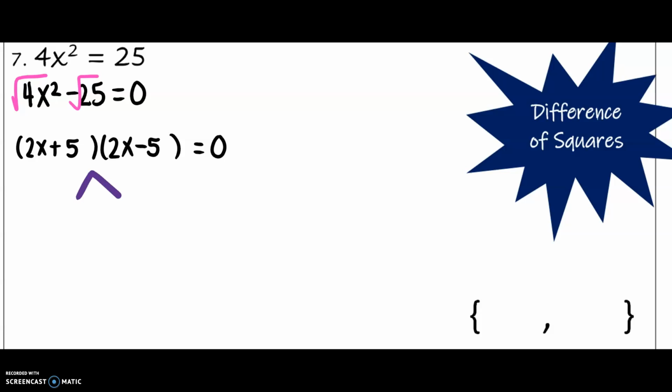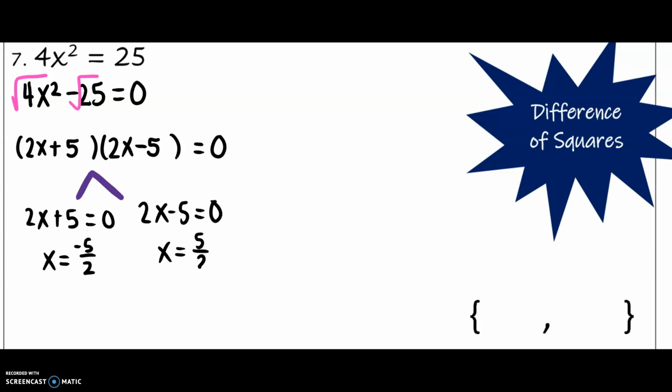Now we are going to use the zero product property to solve. We get 2x plus 5 equals 0 and 2x minus 5 equals 0. So we should find that x equals negative 5 halves and positive 5 halves.